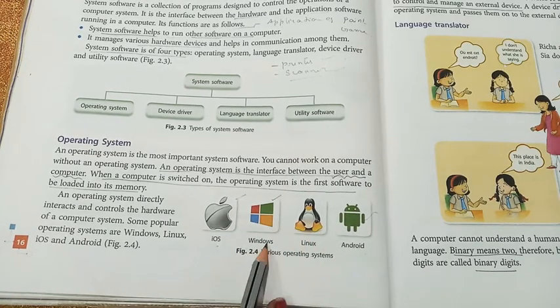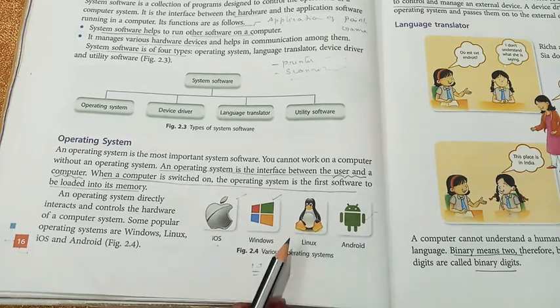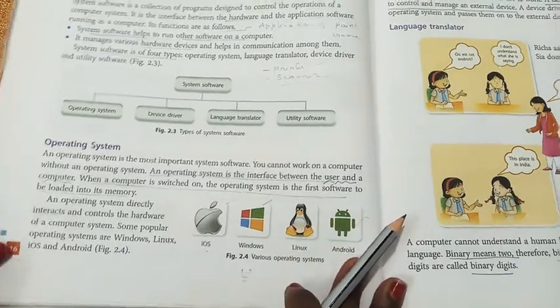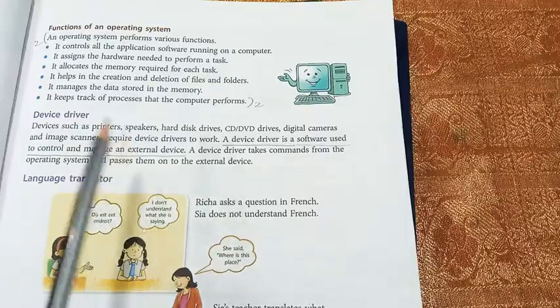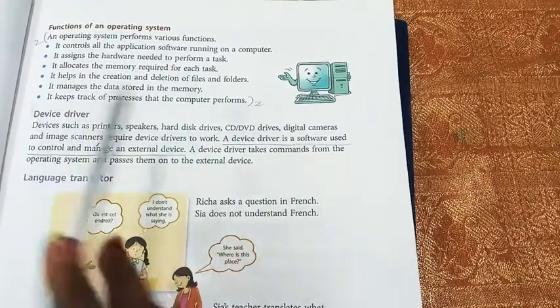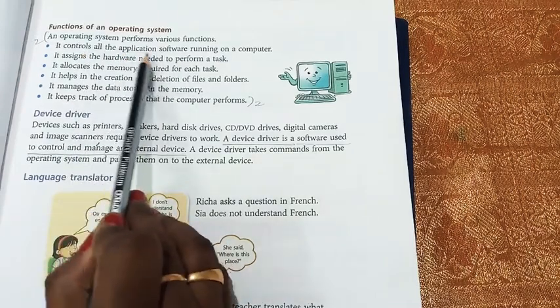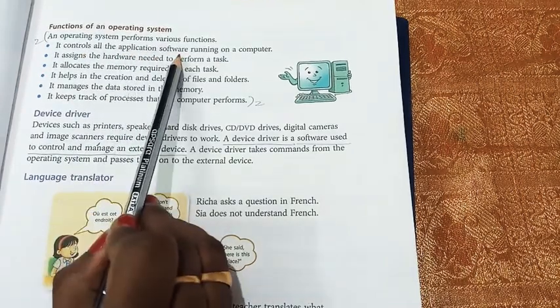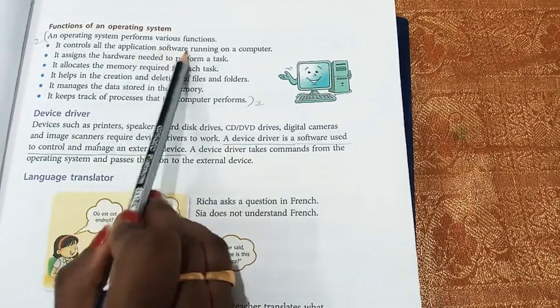Suppose you have a Windows base, that particular operating system will be loaded to the memory. Then you can access the computer with the help of various applications. Let's see some functions of an operating system. What can this operating system perform? It will run all application software. Application software means game or paint or word or any type of software; it is able to run.